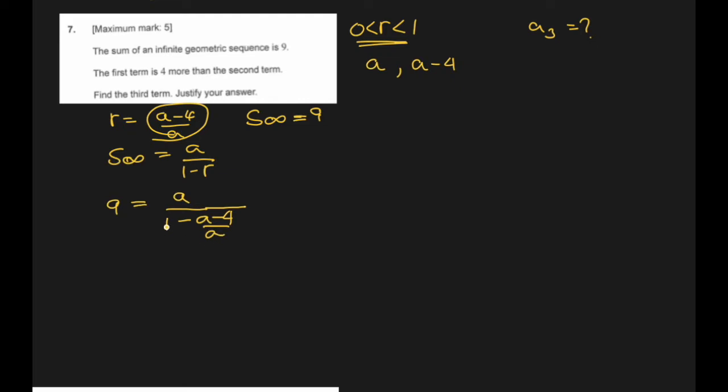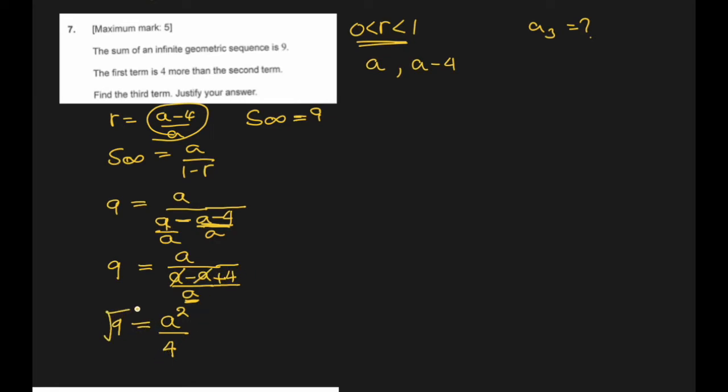I think we will be able to find it out. First, let's merge these two terms. Let's write this 1 as A over A, so that I can merge these two. So this is 9 equal to A, and now since they have the same denominator, A, it will be A minus A plus 4, not minus 4, because this negative belongs to both of them, due to this line. A minus A cancels out, and the denominator of the denominator multiplies with the numerator, so it becomes 9 equal to A squared over 4. Yeah, A and A cancel, only 4 is left as the denominator.